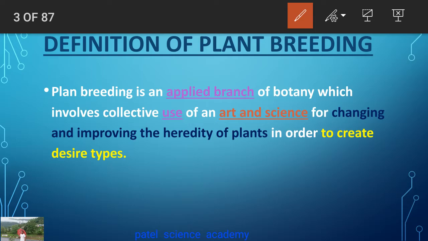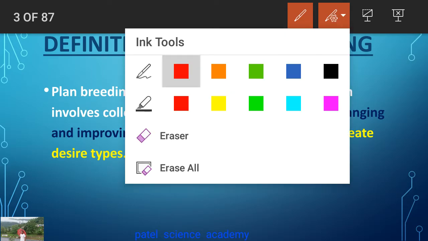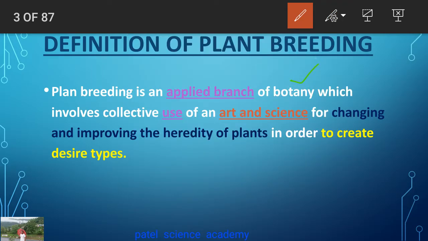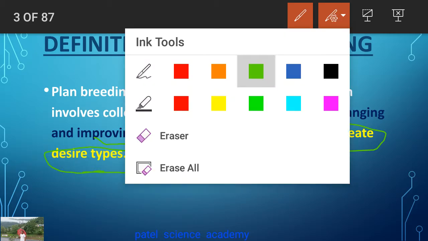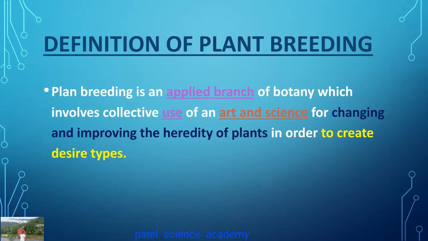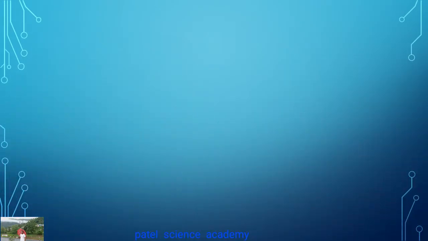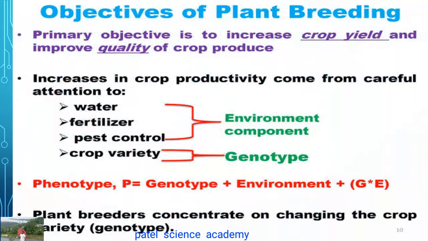So dear students, this is the definition of plant breeding. It is the applied branch of botany, in which there is a collective use of arts and science for changing and improving the heredity of the plant, to create the desired characteristics or desired types. Now we'll see the technique and the process of plant breeding one by one. But before we go into the detail, let's see its objectives or aims.